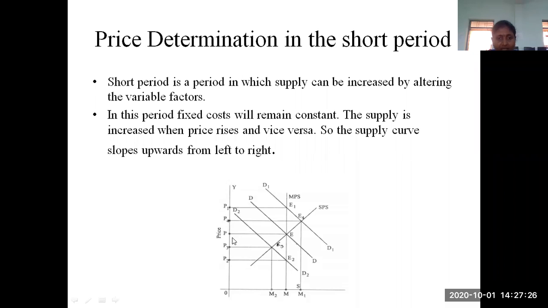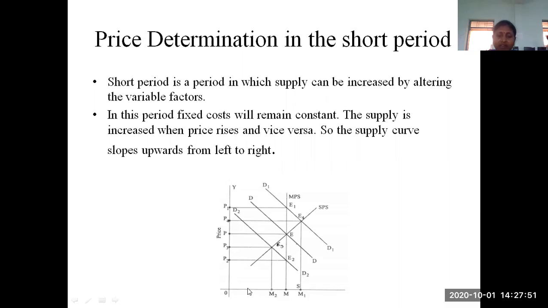So now the price has increased to OP4. At the price OP4, what quantity are we offering? OM1. Previously it was OM, now it is OM1, which means the supply has been increased.